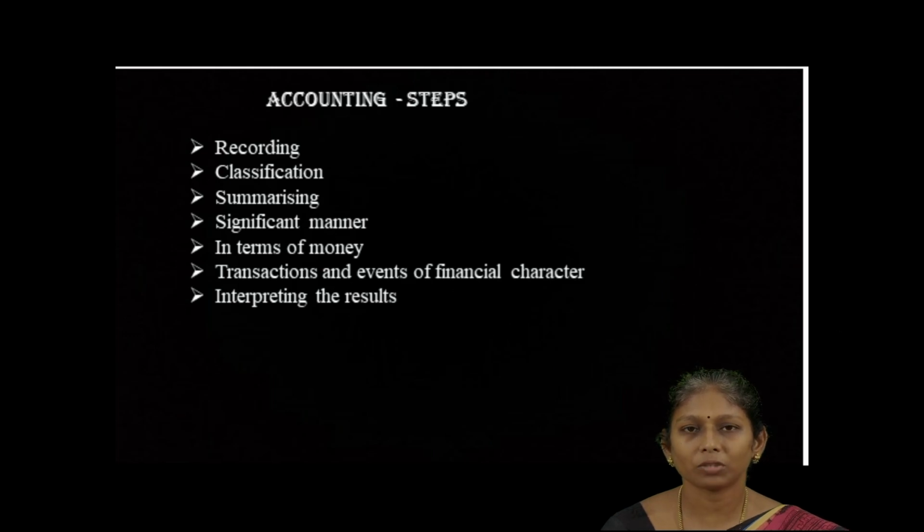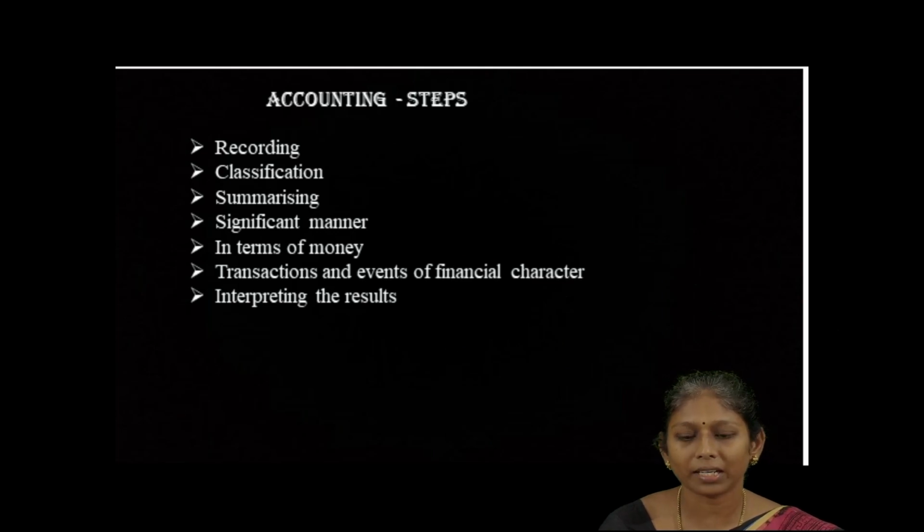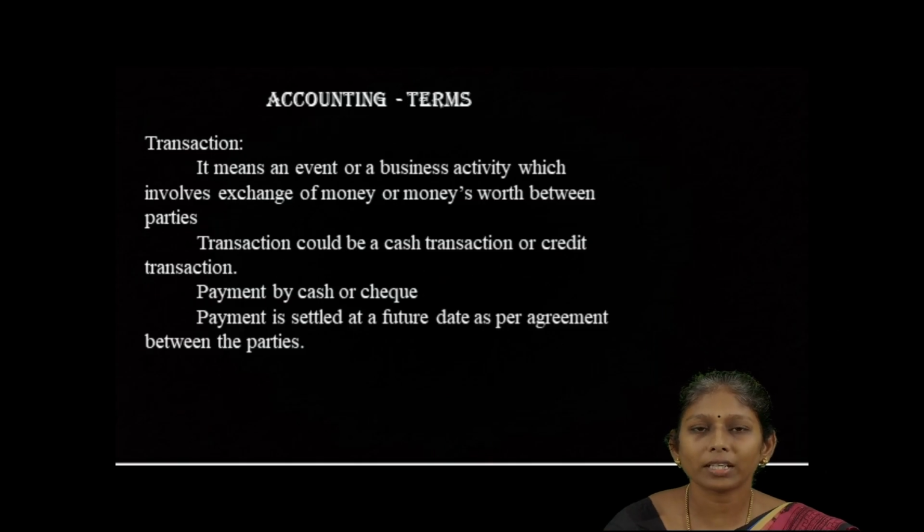The accounting process has to be done in a significant manner, following rules like debit the receiver and credit the giver. Everything has to be done in a significant manner. Next one is in terms of money. Any business transaction is to be recorded in terms of money only. The next one is transactions and events of financial character. Any transaction or event, in cash or credit, has to be recorded only if it is of financial character. Then the last one is interpreting the results. The results from the balance sheet have to be interpreted and submitted to the top management wherever it is necessary. Next one, accounting terms we are going to see.